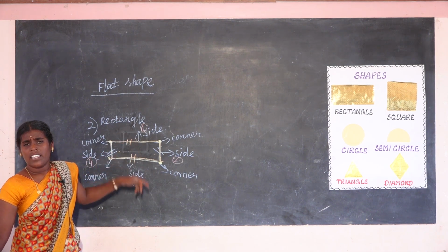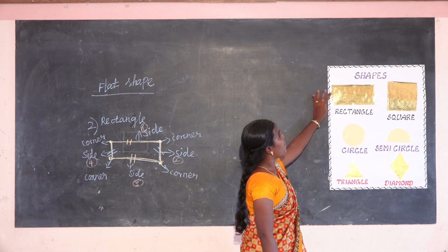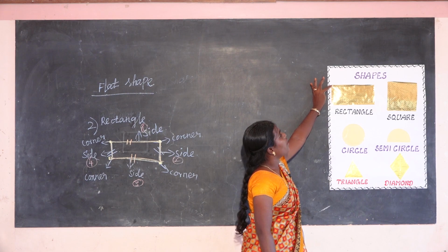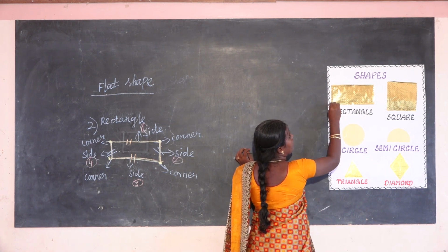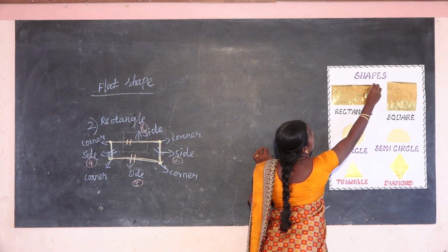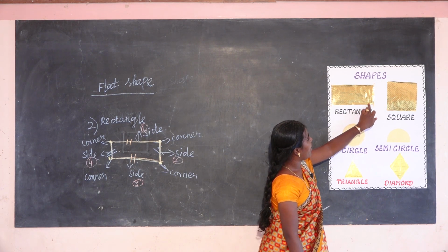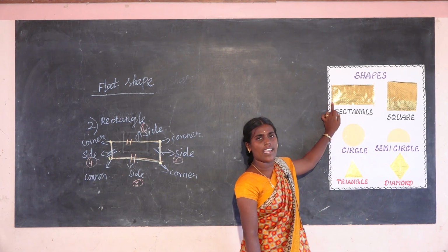Okay, then see the picture of the rectangle here. 1, 2, 3, 4 corners are there. 1, 2, 3, 4 sides are there.